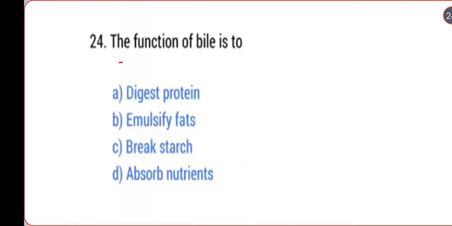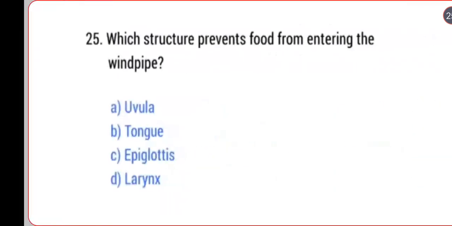Next question: the function of bile is to emulsify fats. Fat is broken down into small droplets, small globules, by the bile salt. This process is called emulsification, and the emulsification process is done by the bile salt, taking place inside the small intestine.